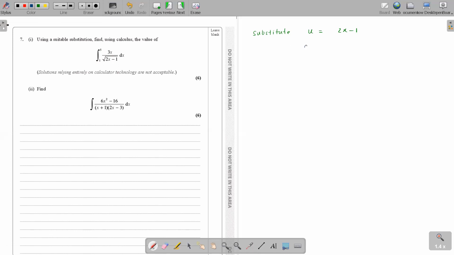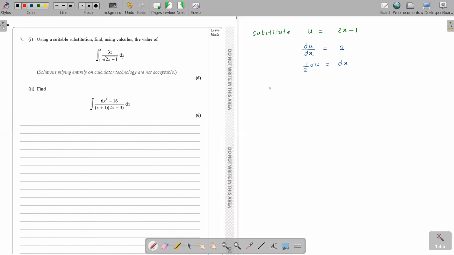When you differentiate u with respect to x, you get du by dx equals 2. Are you with me? Yes, miss. Which means, making dx the subject, dx is half du. I need a substitution for dx. Are you okay with that?